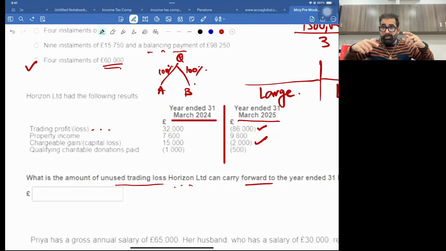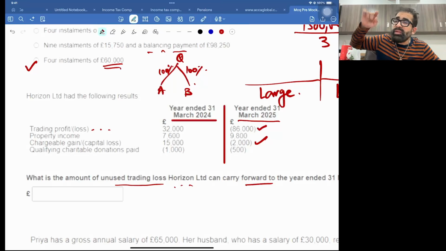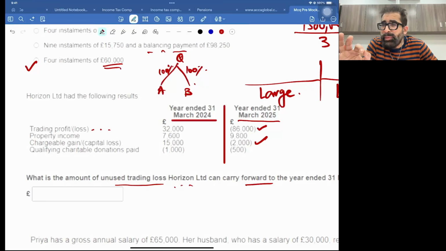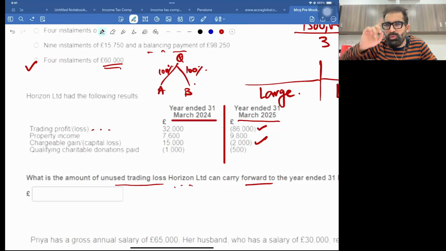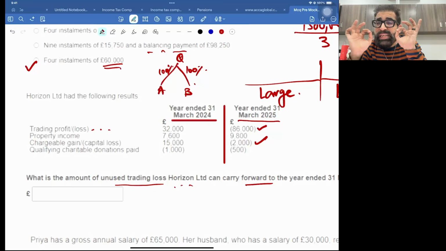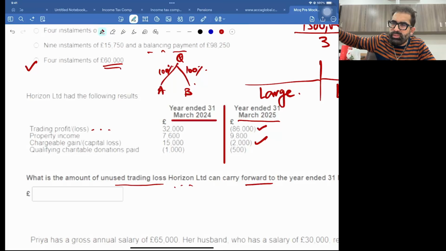Now listen, let me give you a recall. Capital loss can only set off capital gains, the first thing. So in the current year, that is 31st March 25, there is no other capital gain. So this capital loss cannot be used in current year, number one. Number two, capital loss cannot be carried back. So that means we will not be able to use our capital loss now. Yes, it will be carried forward for future, and it can only set off capital gains, no other income. So let's put this in dustbin, leave it.